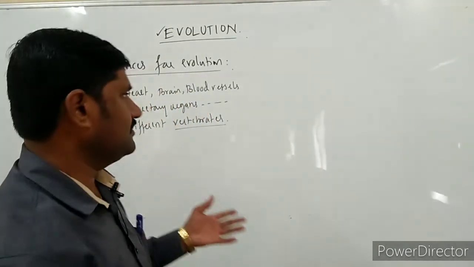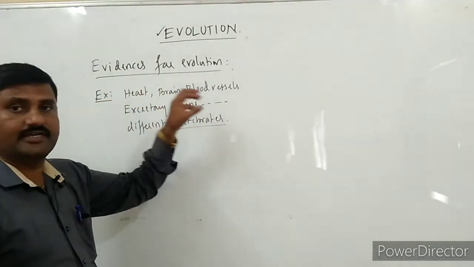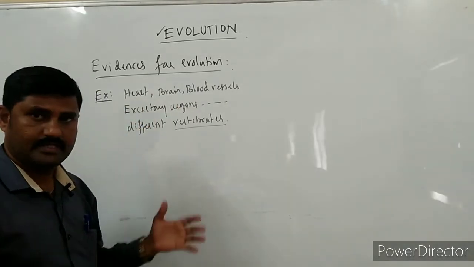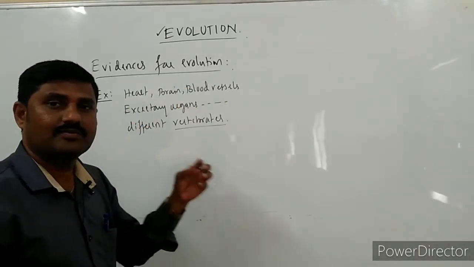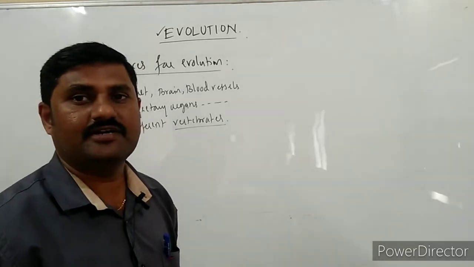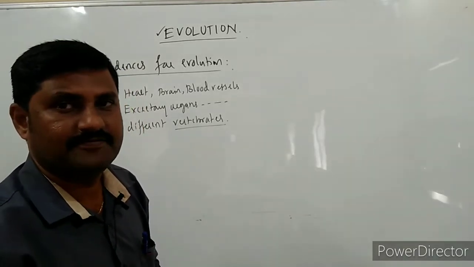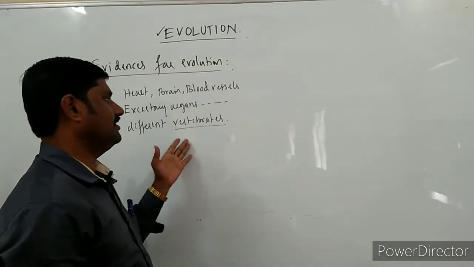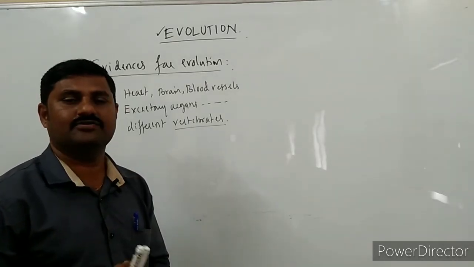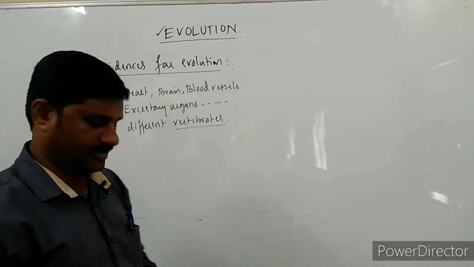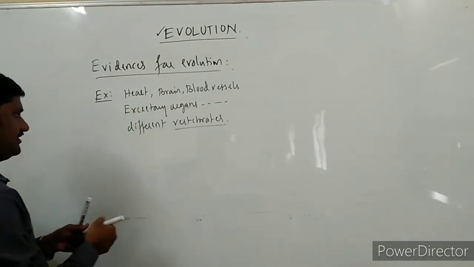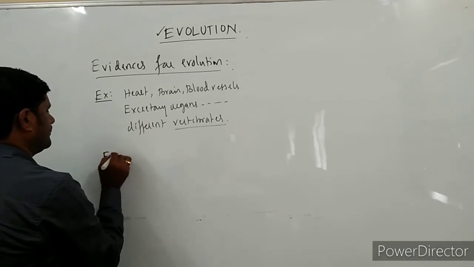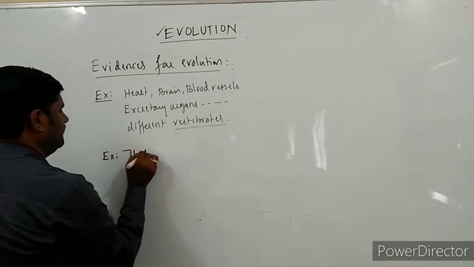Even blood vessels are present. All these are present in different groups of organisms, and they are structurally almost similar, but functionally they are different, right? So such kind of organs we can call what? Homologous organs.